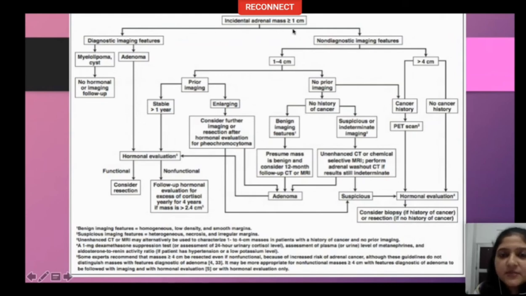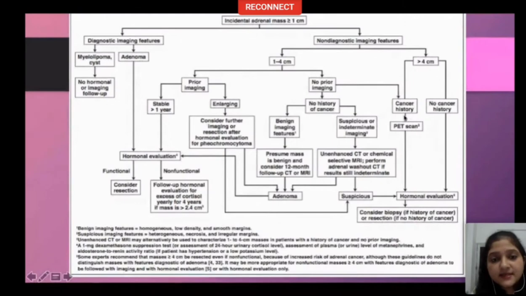An incidental adrenal mass diagnosed more than 1 centimeter, adrenal incidentaloma. If there are diagnostic imaging features like myelolipoma or cyst, no hormonal imaging or follow-up is required if the lesion is hormonally inactive. If it has diagnostic imaging features of an adenoma and is hormonally inactive, nothing has to be done. If it has non-diagnostic imaging features and the lesion is large, more than 4 centimeter in size, and there is no previous cancer history, you do a hormonal evaluation and consider resection.